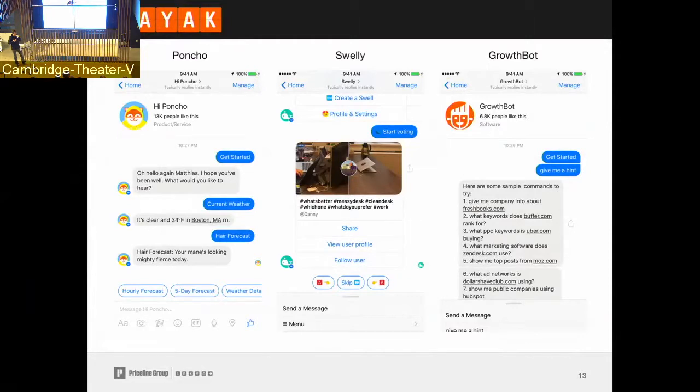To my understanding, right now, the highest used chatbot on Facebook Messenger is a bot called Swelly. They have more than 2 million users on that chatbot, and I'm not aware of anyone else who gave such a number. The purpose of that thing is that you basically spend all day deciding A or B. So you start saying, I want to start voting.